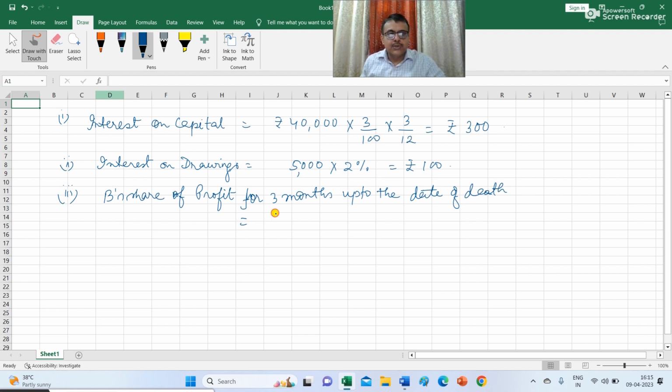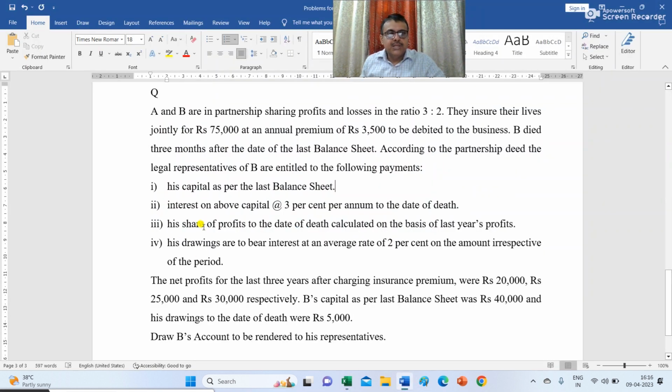This is equal to rupees 30,000, the amount of profit for the last year, and the executors of B are entitled to 3 by 12, multiplied by 2 by 5, the PL ratio between A and B. It is given in the question that B's share of profit to the date of death is calculated on the basis of last year's profit.